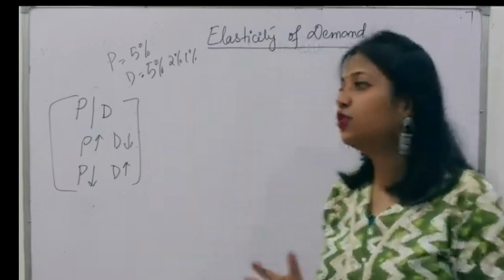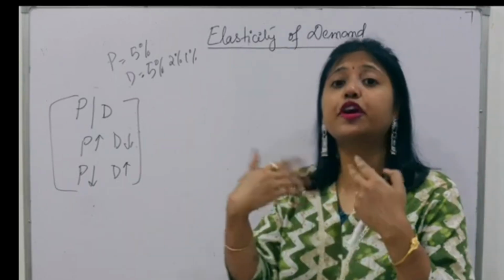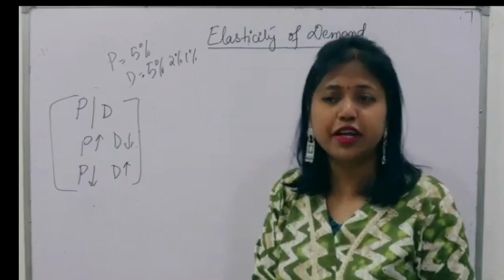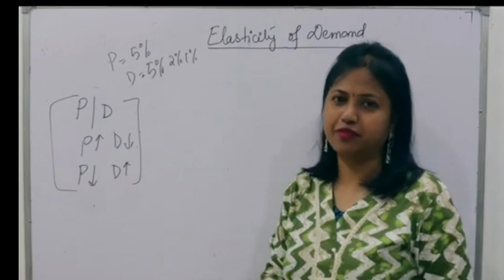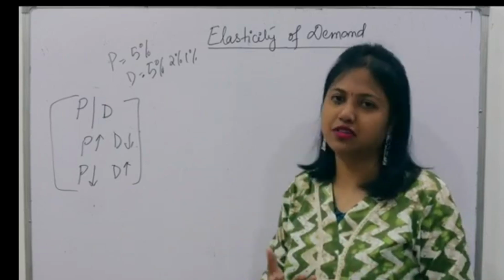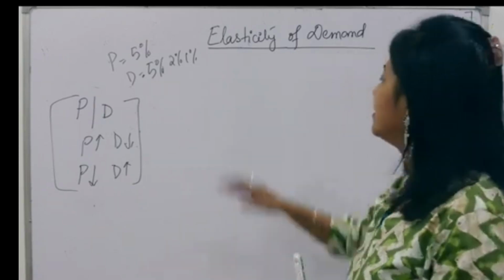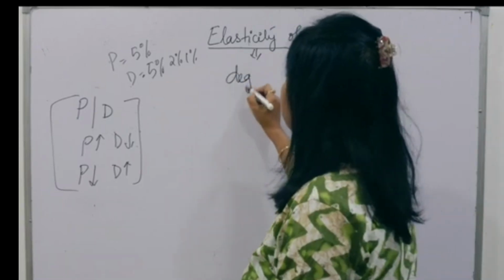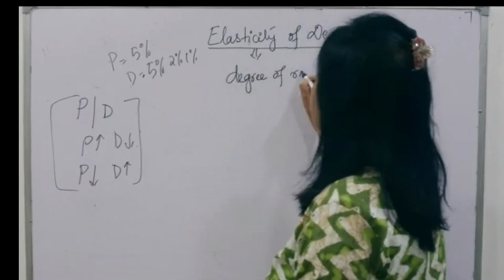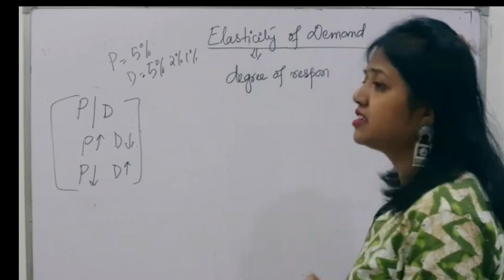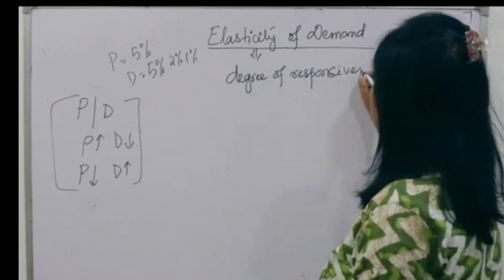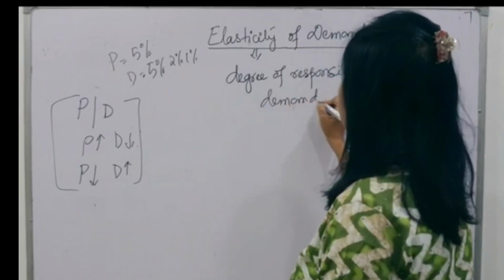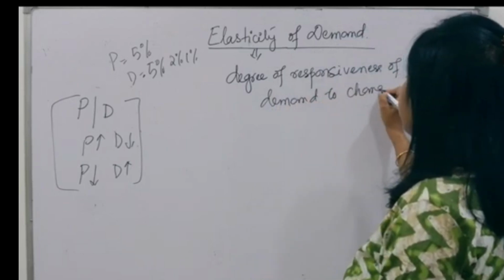In other words, I want to know to what extent the demand is responding to the price. I know the demand will respond to the price, but is it very sharply responding or is it not very responsive? It will respond, but maybe not that proportionately. So this is studied under elasticity of demand. So we can say elasticity is nothing but the degree of responsiveness, how much the demand is sensitive or responsive, degree of responsiveness of demand to change in price.